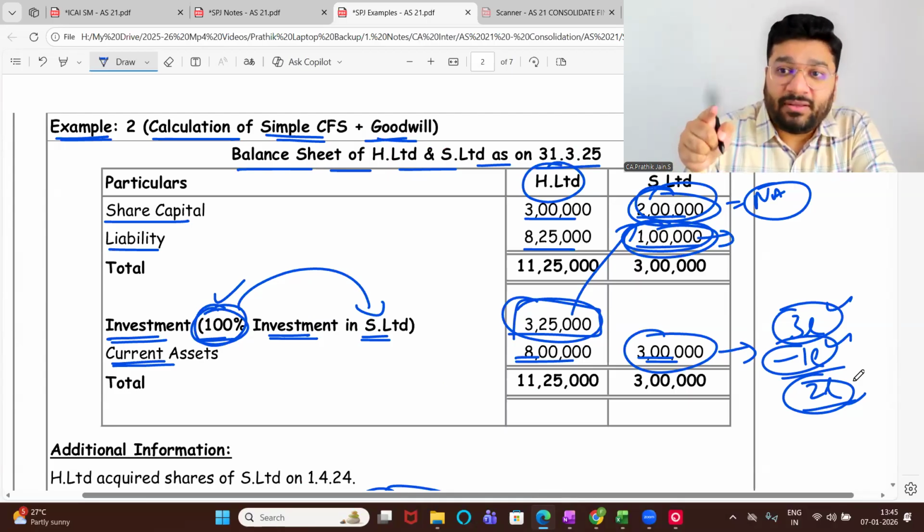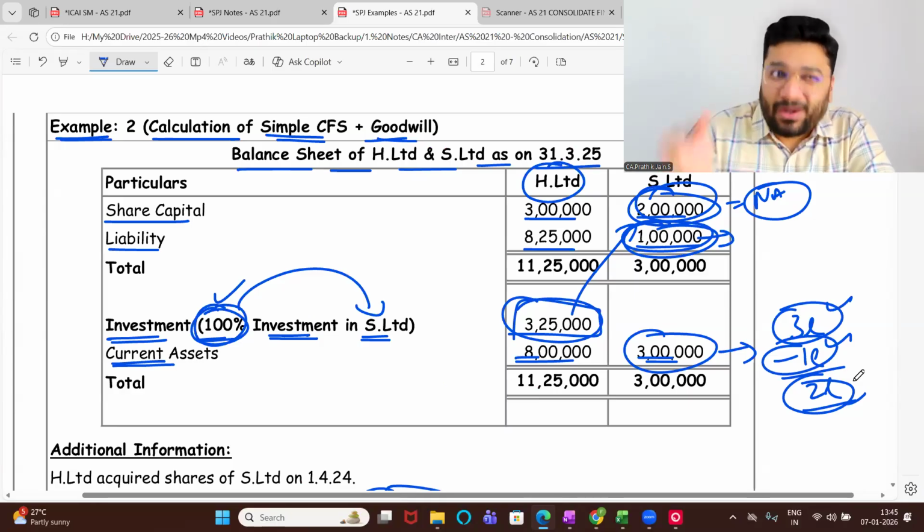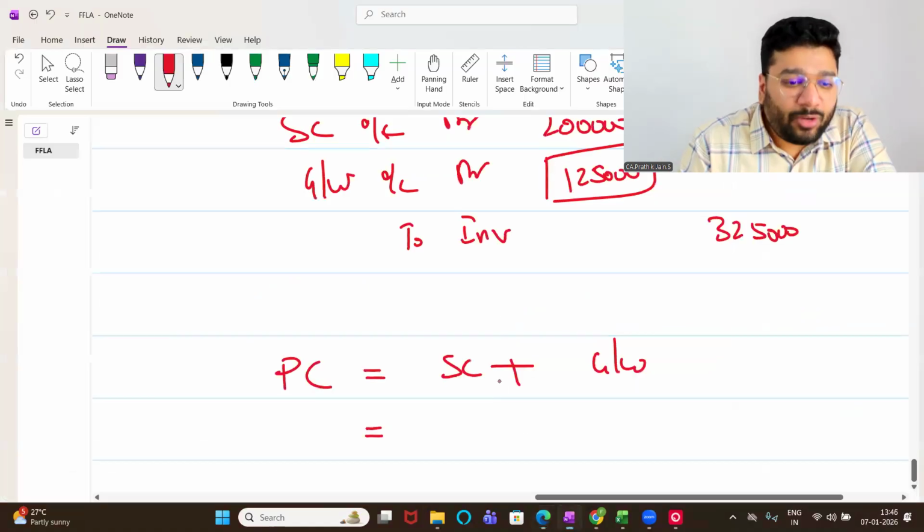In future, if I've given the book value and the book value is not equal to fair value, you have to do revaluation to get the fair value. So revaluation is one more masala. I'm not putting so much pressure on you today.